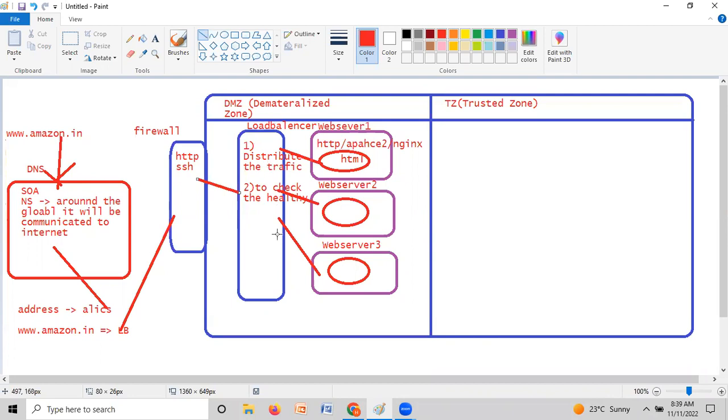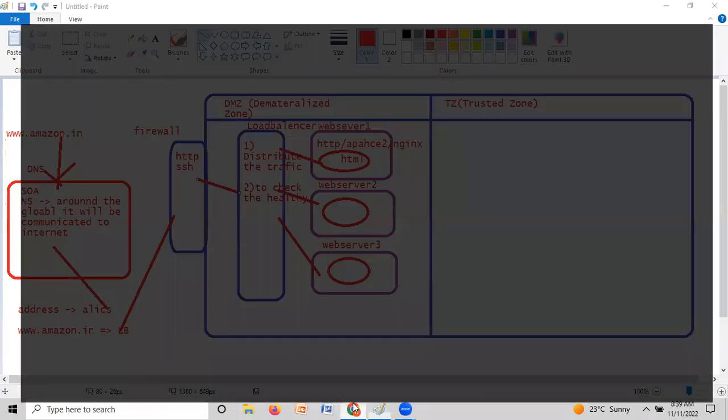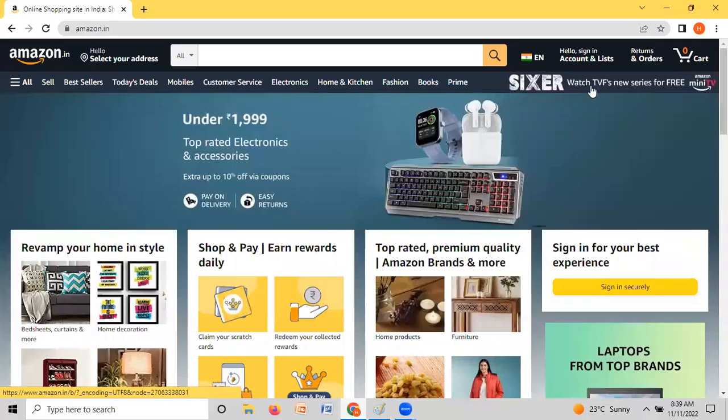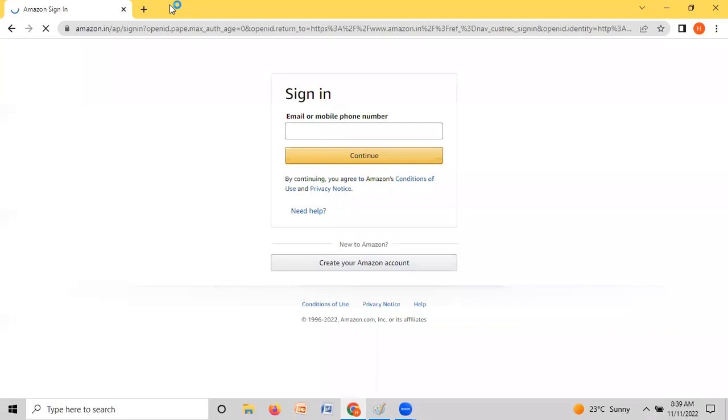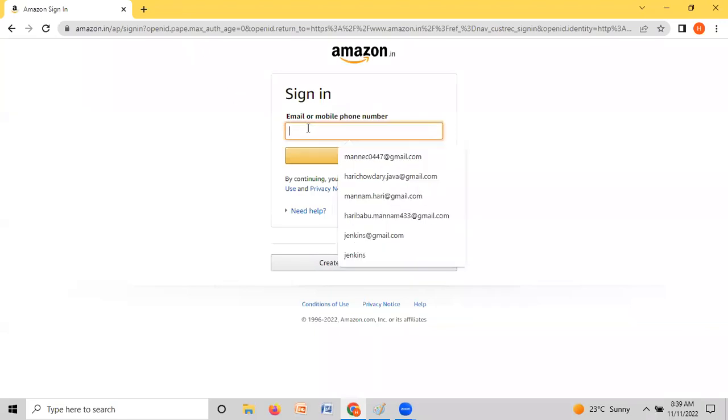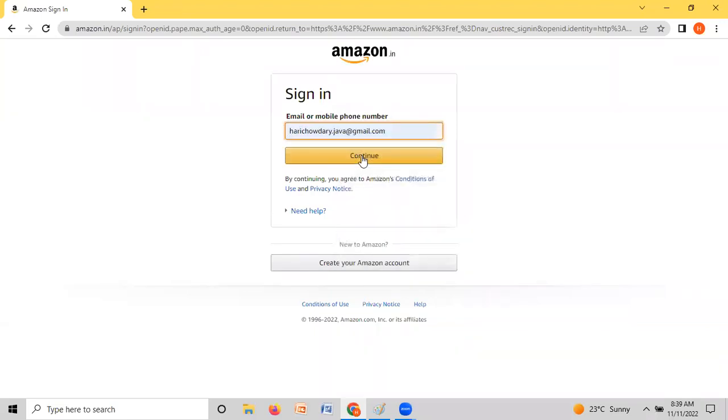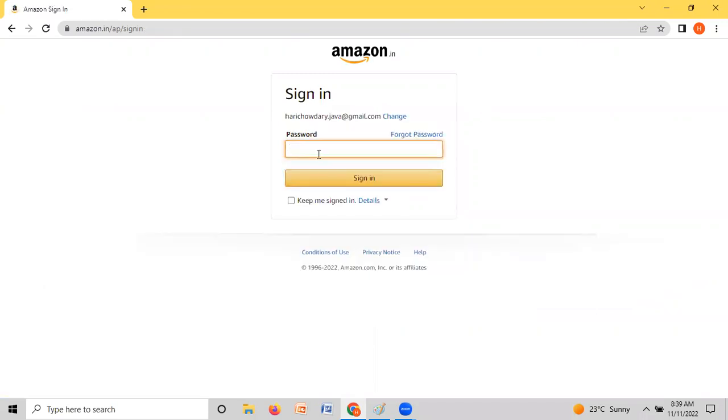Okay, I am fine. So now I am going to log in, right? If I click on the login here, yes. Okay, I am trying to log in.